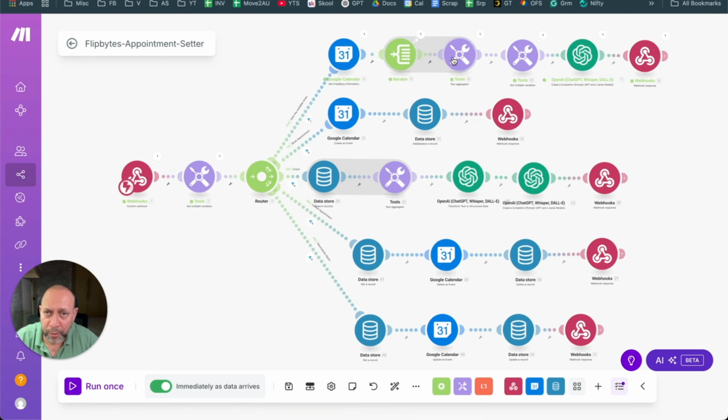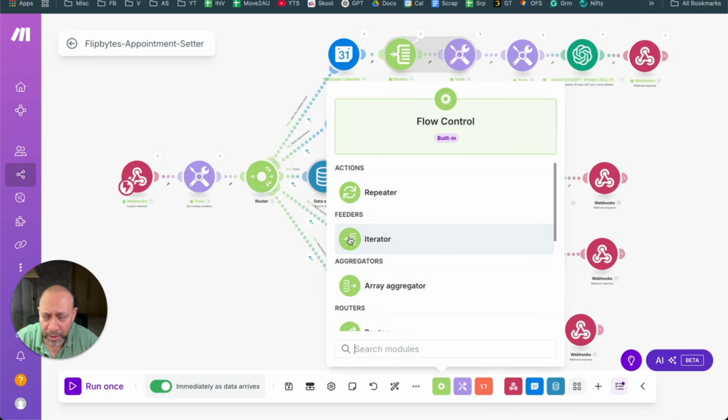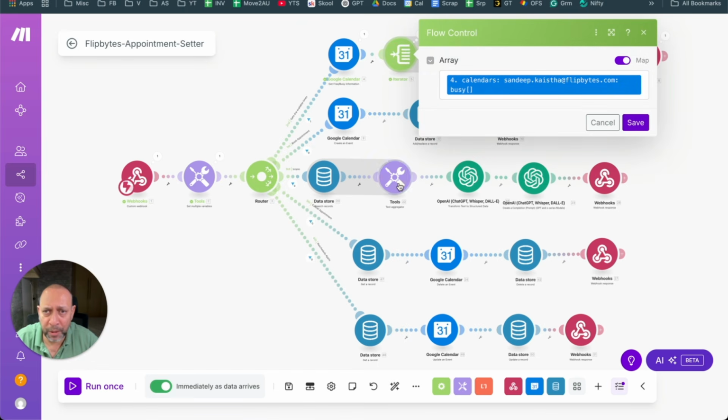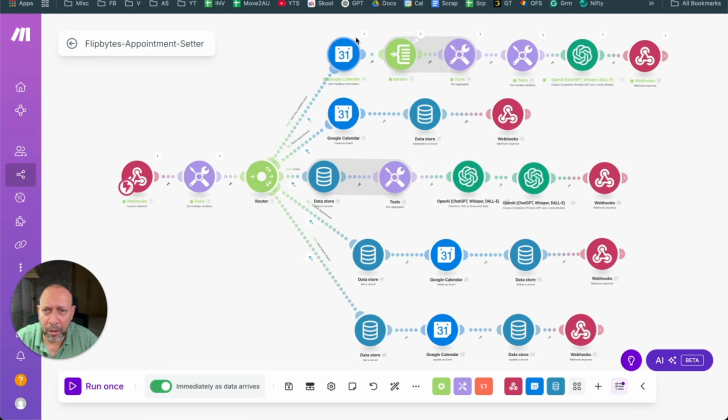So it goes through the iterator, and where do you get the iterator from? You can get it from here. Under flow control, you go here and you see iterator, and then you can put the iterator here and add this value directly. So the iterator basically takes an array. If that's getting too complicated, an array is nothing but a collection.